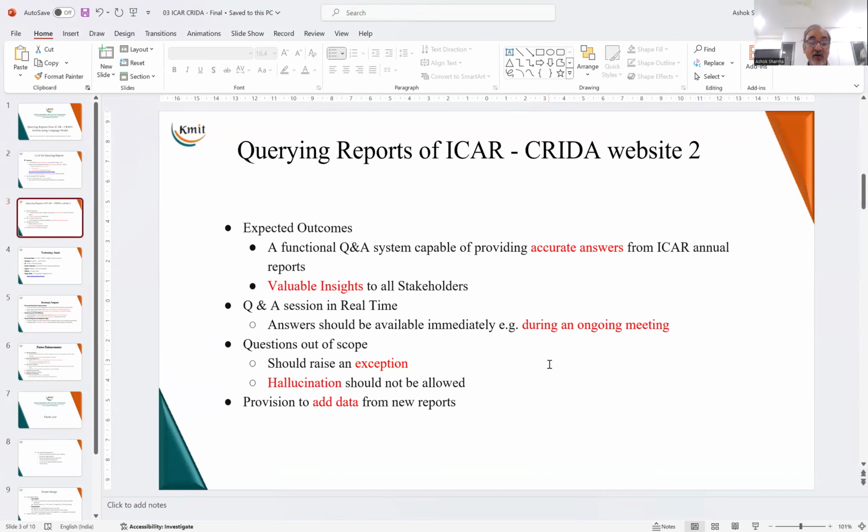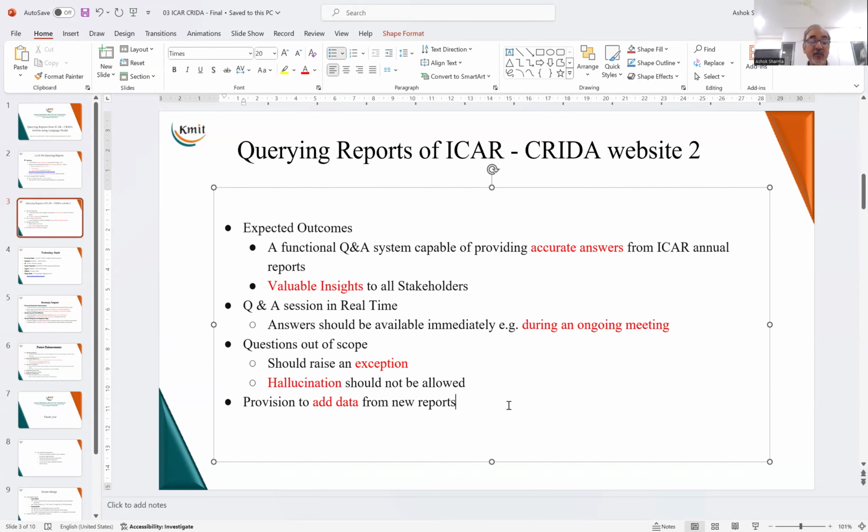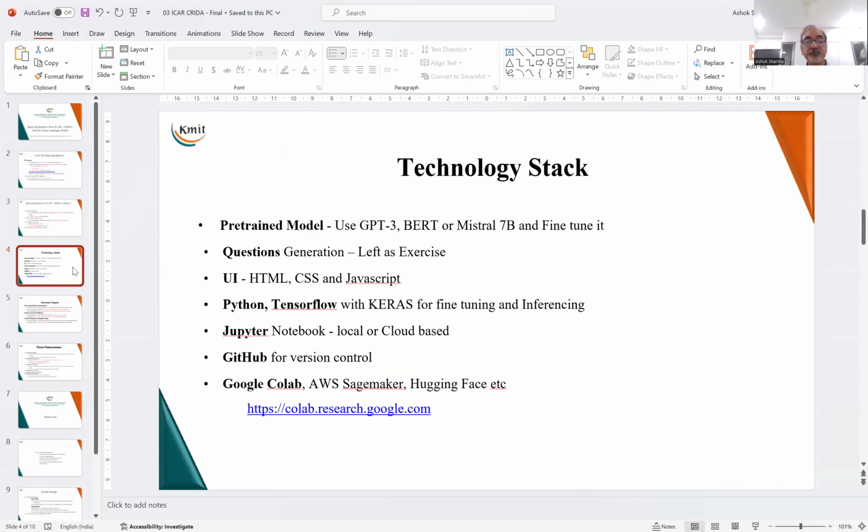So there should not be any delay in getting the answers, and therefore an LLM is the ideal candidate for this project. Now, if questions cannot be answered, which are out of scope, then an exception should be raised by the system. And wrong answers should not be given. That means hallucinations should not be allowed. There should also be provision to add new data because annual reports are coming every year. So new data should be added to the LLM every time.